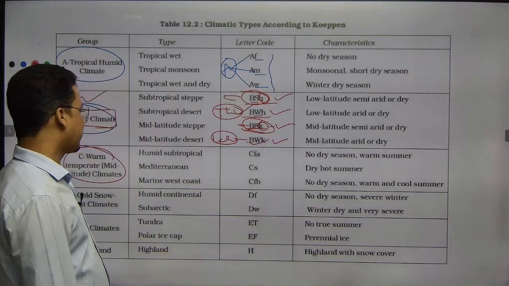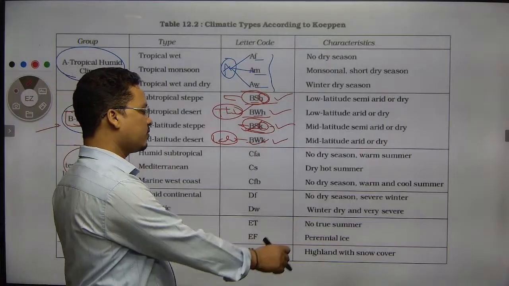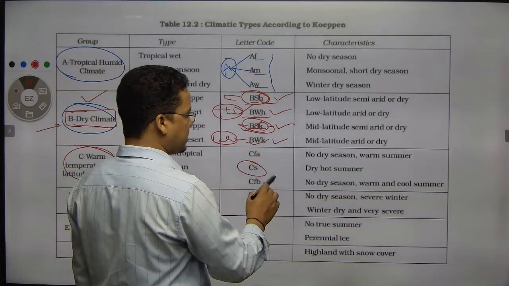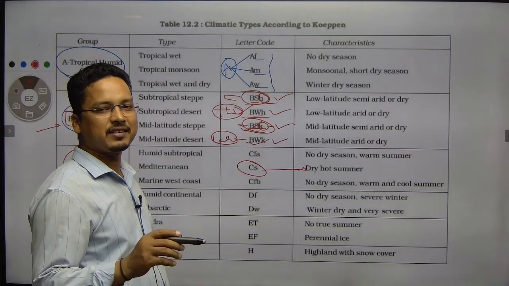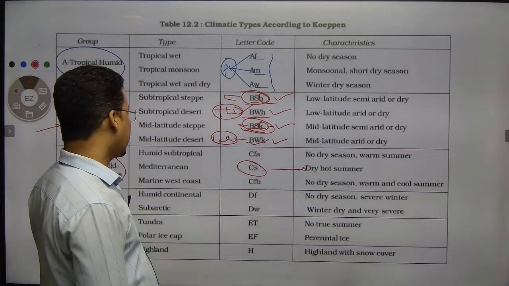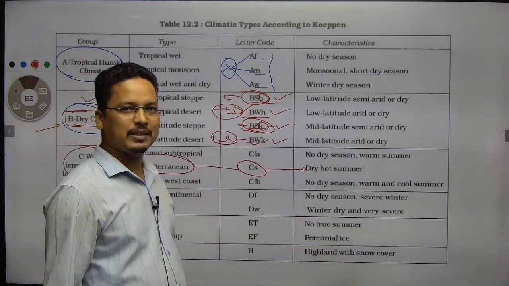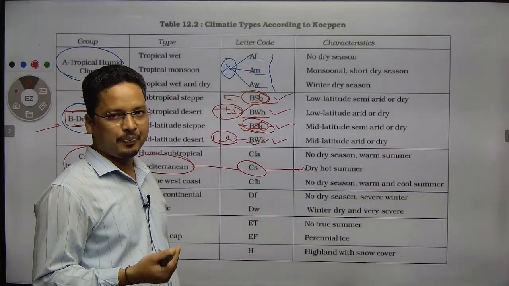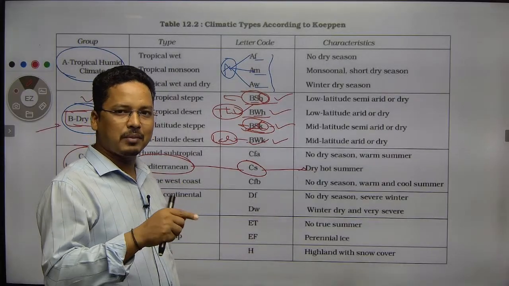Now the C type of climate, that is the mid latitudinal climates, we will divide it. For example, Cs, that means summer is hot. Summer does not receive any rainfall. That is like you will have Mediterranean type of climate. So better to say Cs type of climate means Mediterranean type of climate, where summer remains dry but winter is wet.